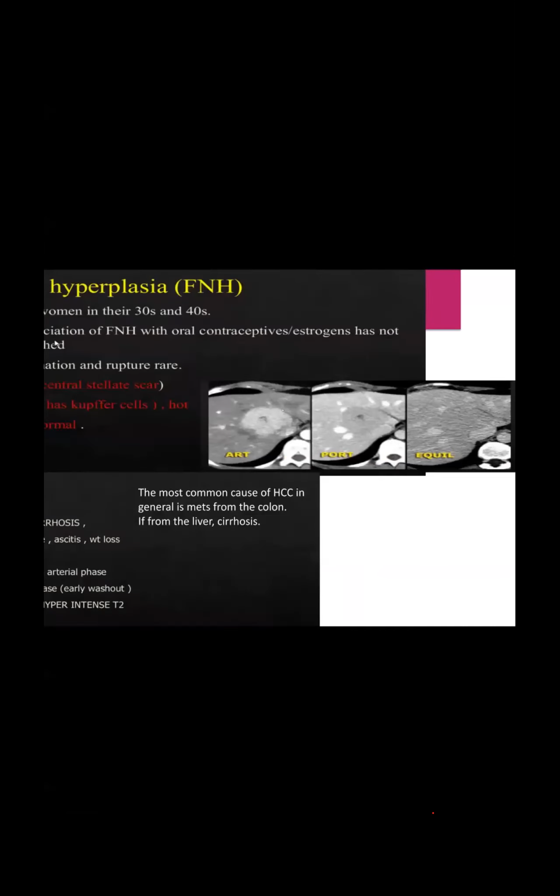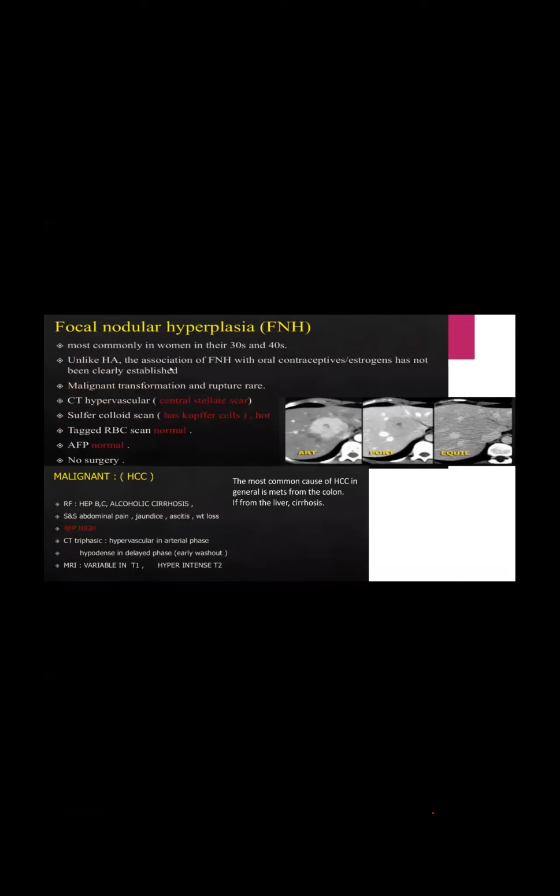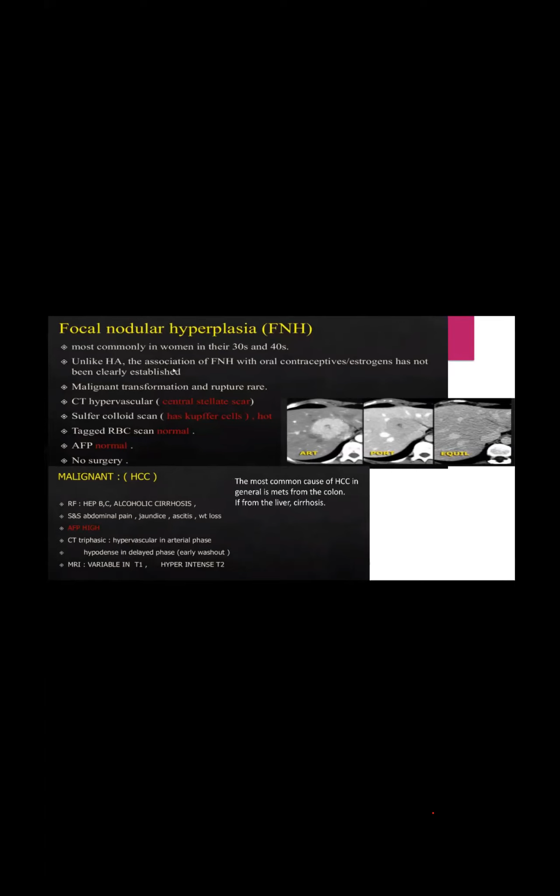Malignancy, HCC, is a common exam question. Risk factors: hepatitis B, C, alcoholic patient, cirrhosis. Presentation: jaundice, ascites, weight loss. On CT triphasic, hypervascular in arterial phase, hypodensity; on MRI, hyperintensity. The most common liver malignancy overall is metastasis from the colon. We have to understand HCC: any hepatitis B or C virus causes cirrhosis and it causes cancer. So questions 9 and 10.